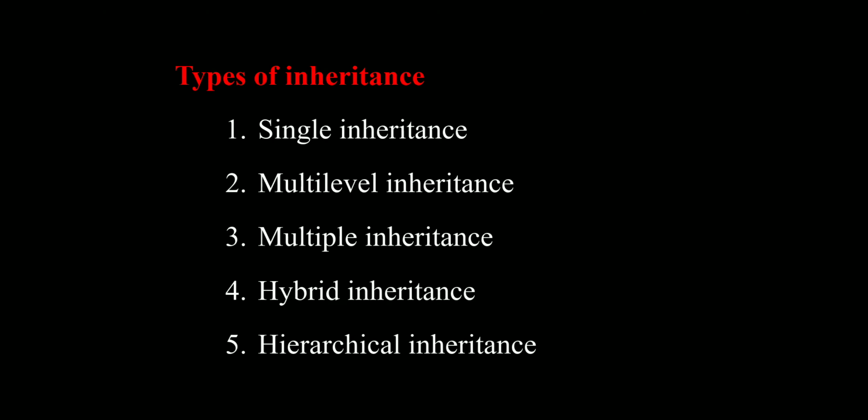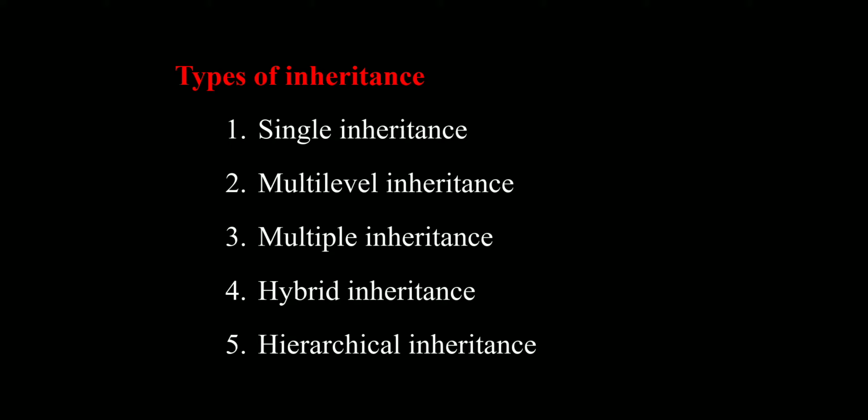Now, in today's class, we are going to discuss types of inheritance. Actually, there are 5 types of inheritance, but in Java, we are going to use only 3 types of inheritance in our programming.